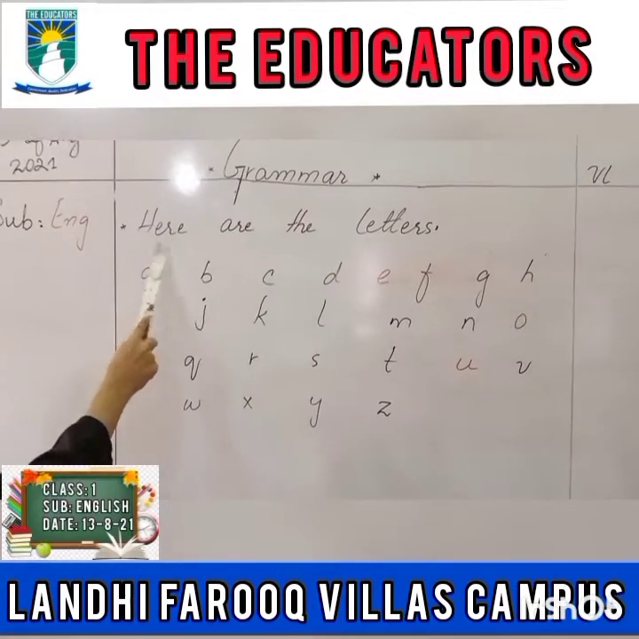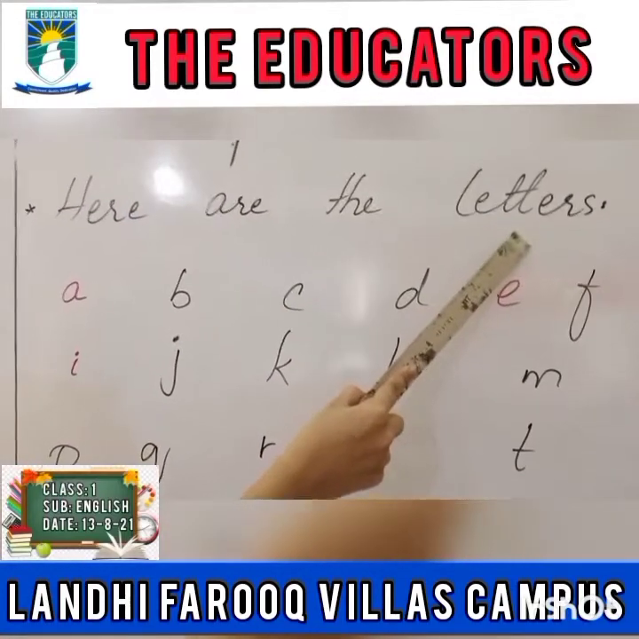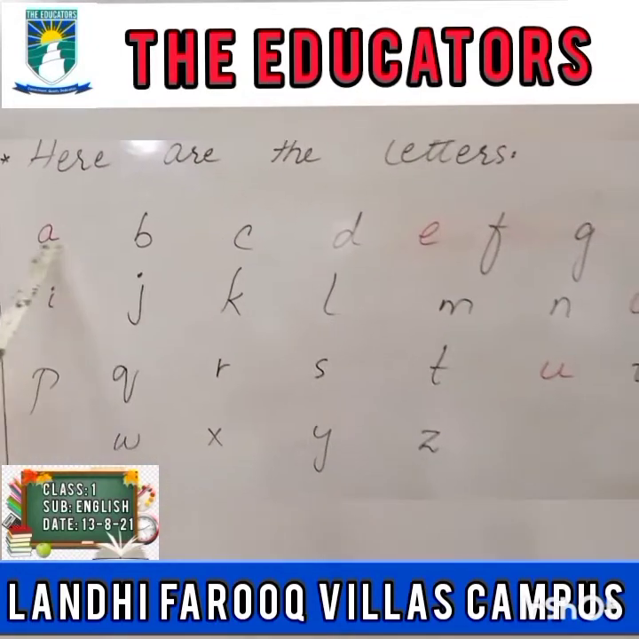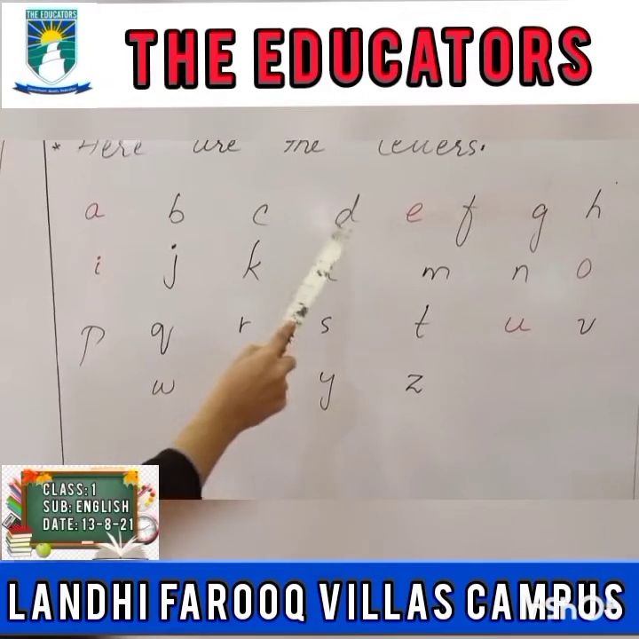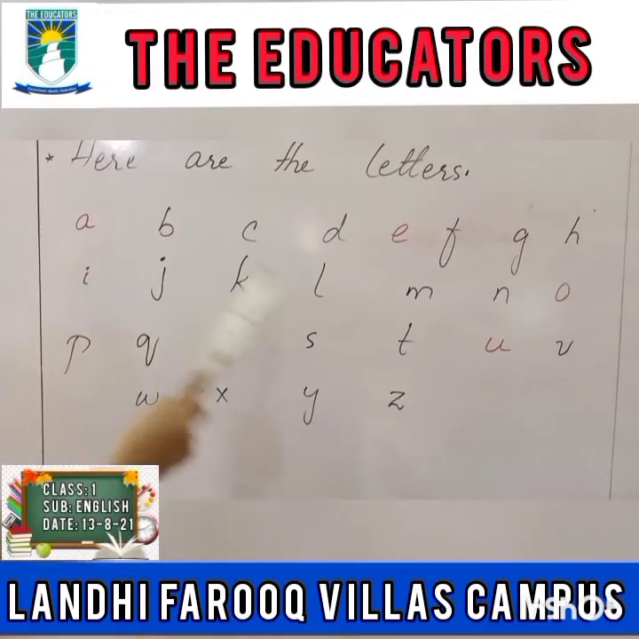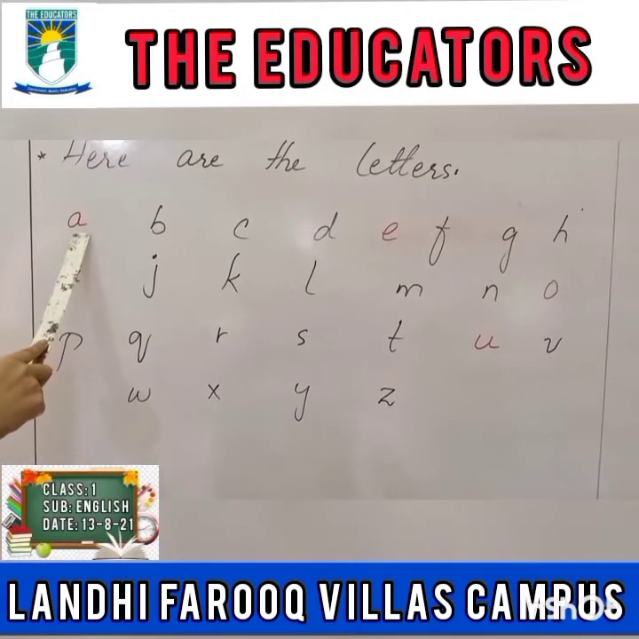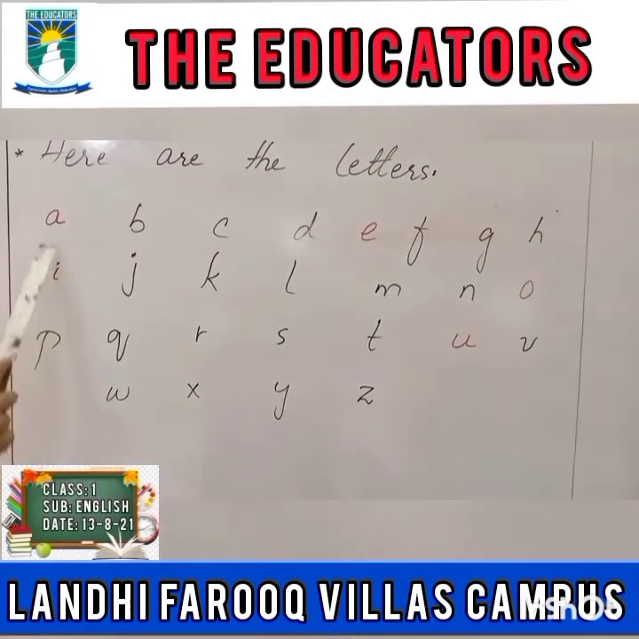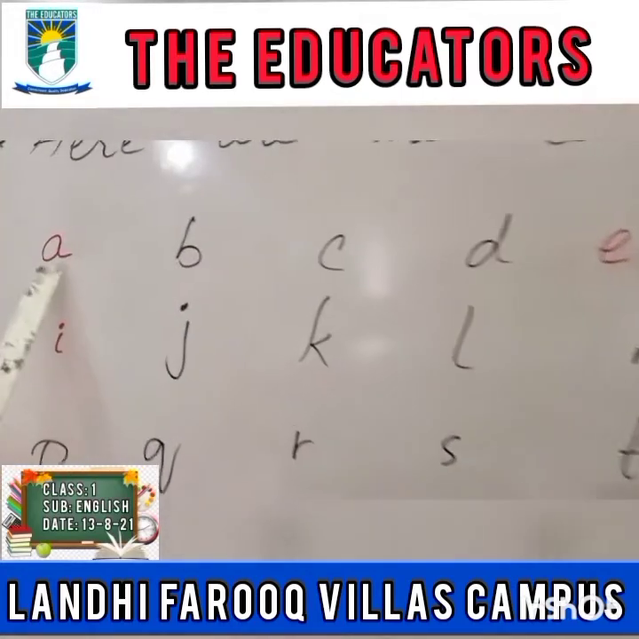Look at here. Here are the letters. These all are letters written on a board. A, B, C, D, E, F, G, H. These all are the letters up to Z. Now class, look at the colored letters here. The letters which are colored. What letters are colored here?